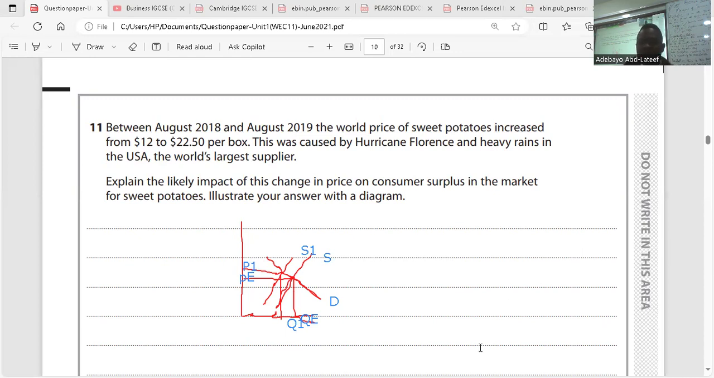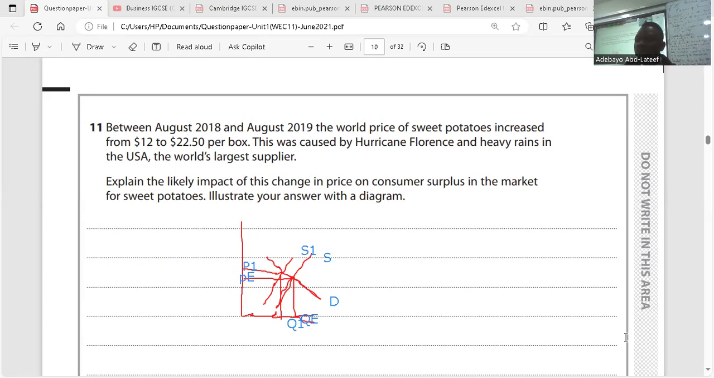Then at the end of it, you have a question? Yes, please. Okay, I'm going to explain again. There's a hurricane, right? And we said the first thing you have to do for this question is to define what consumer surplus is. Consumer surplus is the difference between the price consumers are willing to pay and the market price. That means the equilibrium price. That is the first thing.